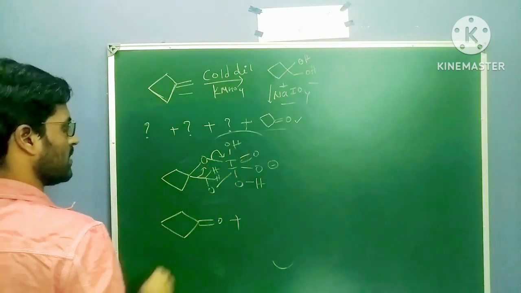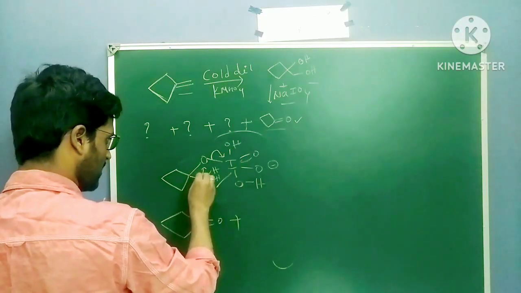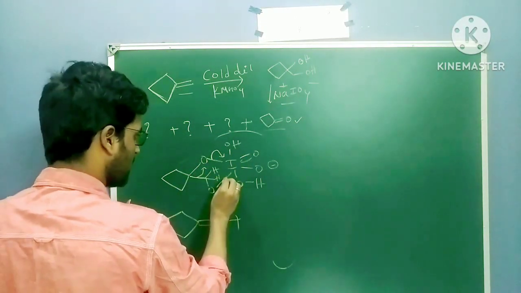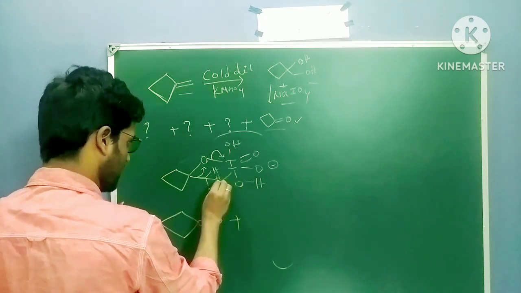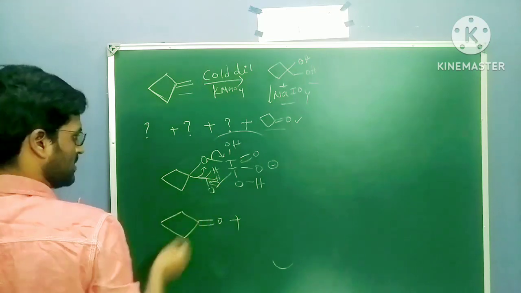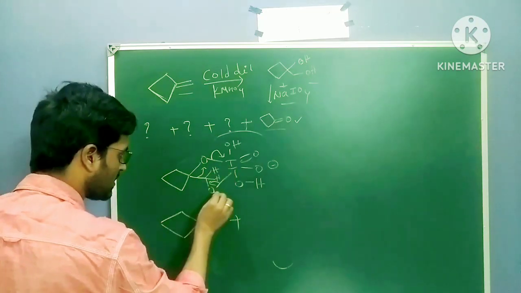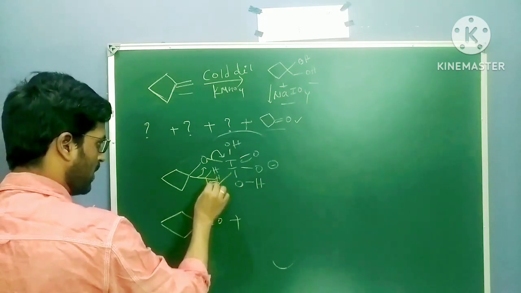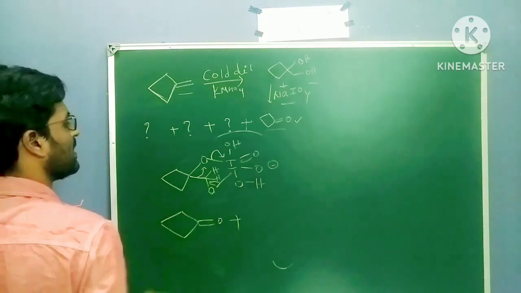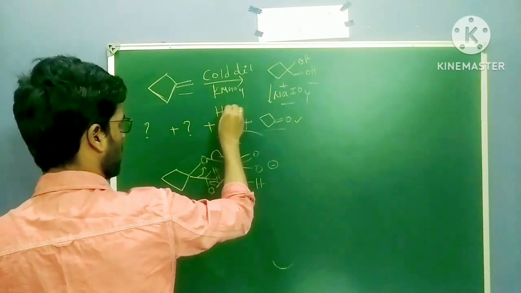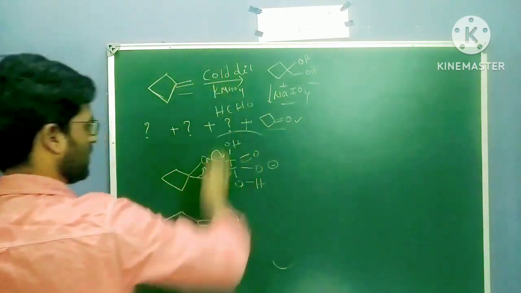So I'm just breaking this, and after breaking this, this will break like this, because of the positive charge here. If you observe, this part is HCHO, two hydrogens, double bond O. So HCHO, formaldehyde, is forming. So the first one is formaldehyde.